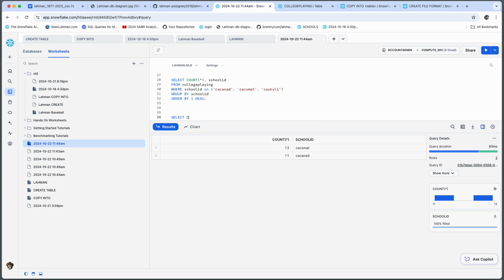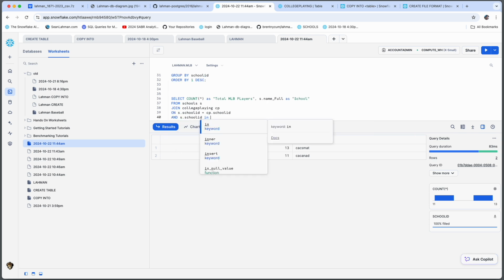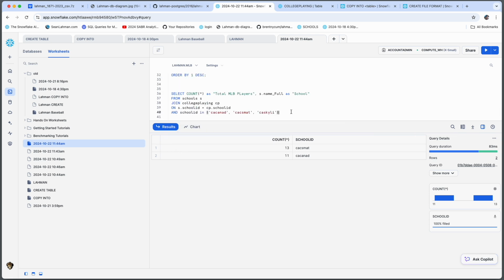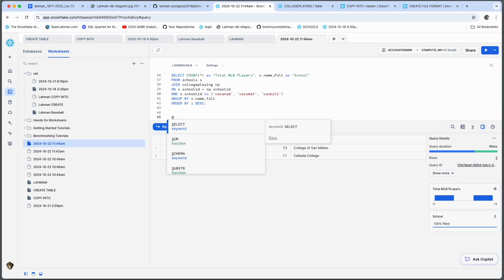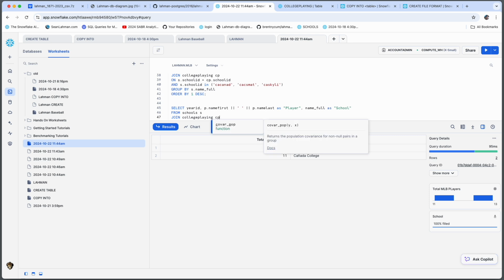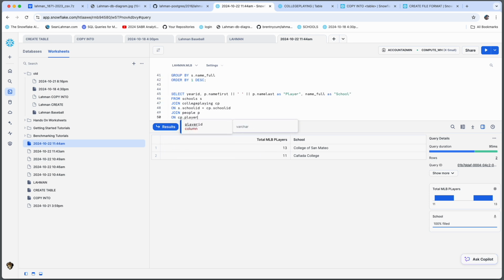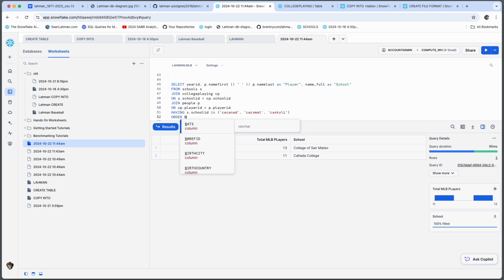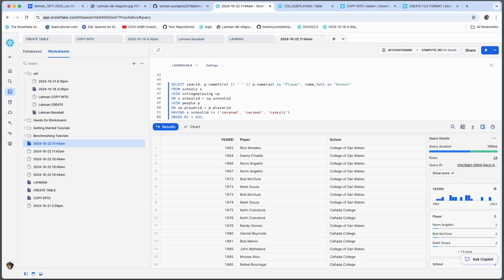To make the output a little bit more readable, we'll concatenate a couple of fields, give the columns new titles, and run the query again. After we do that, we'll dig a little bit deeper and we'll join to the player table, or the people table I should say, and understand who are the first names, last names, and years that these players played at these schools. All right, a pretty cool list going back to the 60s.